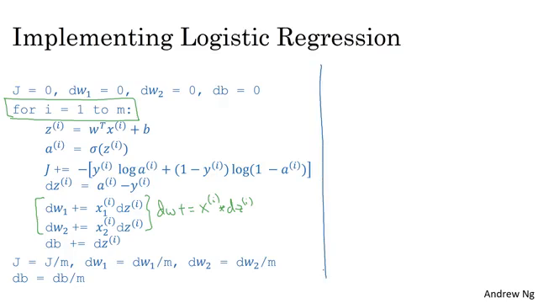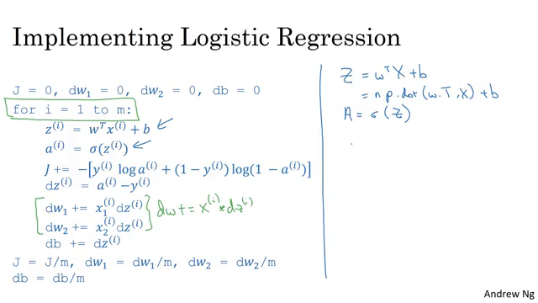So using what we had from the previous slides, you would say capital Z is equal to W transpose X plus B, and the code you write is capital Z equals np.dot(W transpose, X) plus B, and then A equals sigmoid of capital Z. So you've now computed all of this for all the values of i.